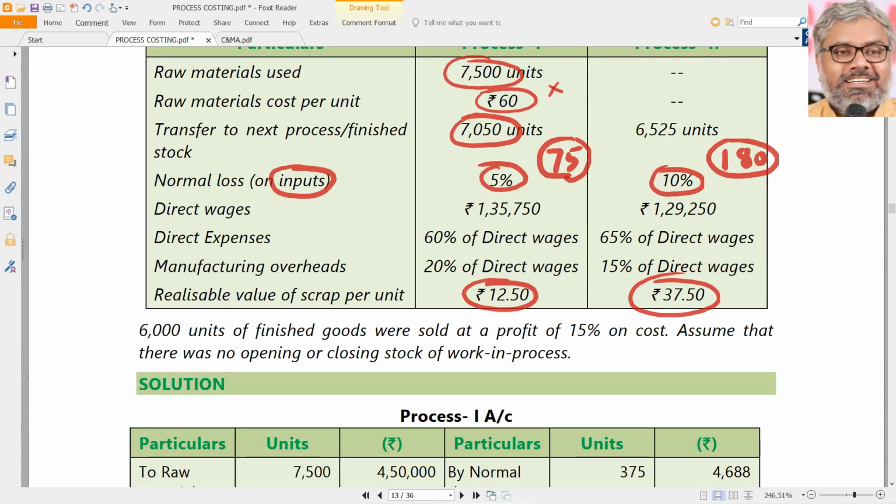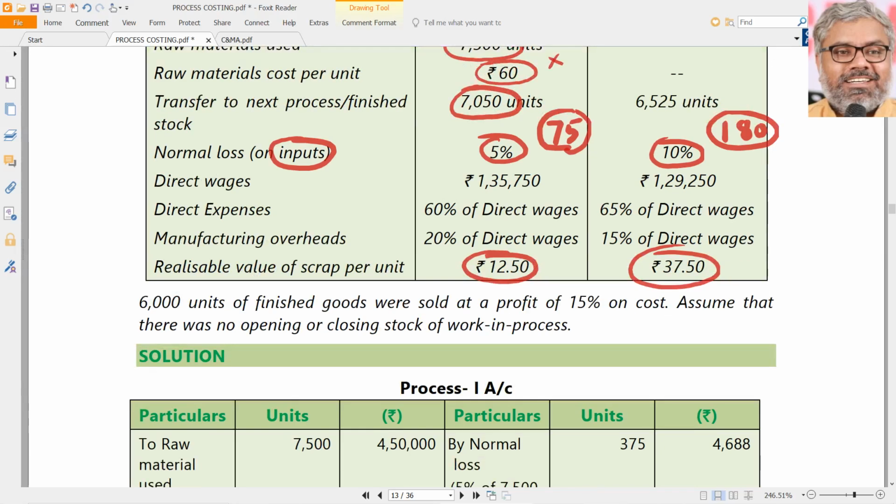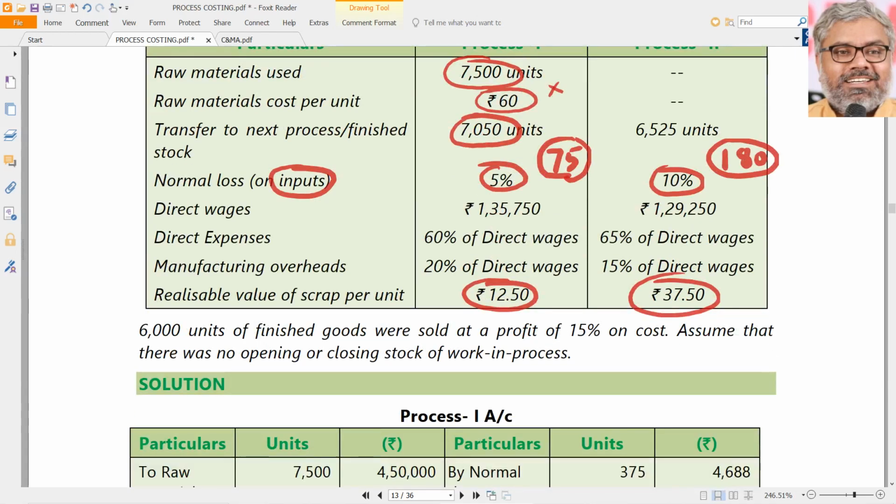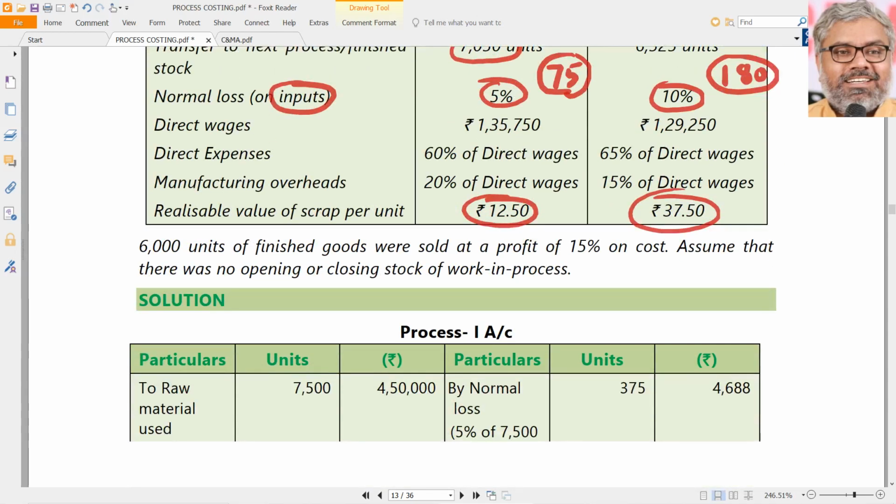Of course, that will have to be identified as normal loss credited to each process account, multiplied with this realizable value of scrap. But at the final level, definitely there will be abnormal loss also, which will have to be accounted for. We'll come to that later.